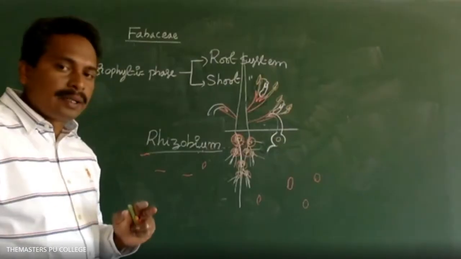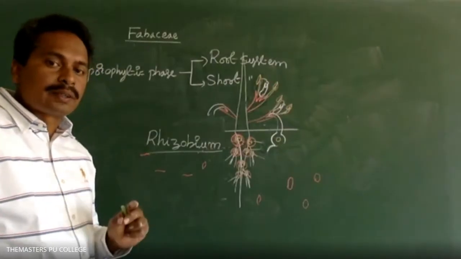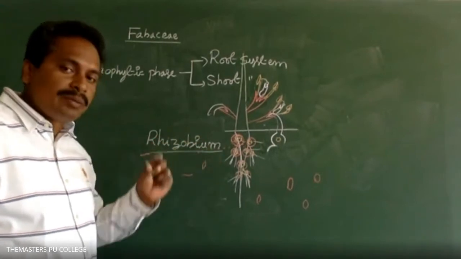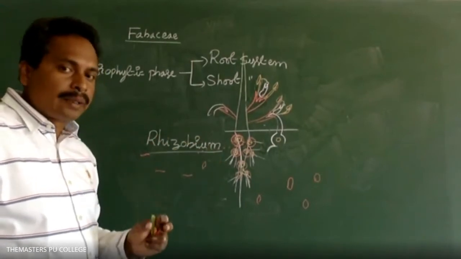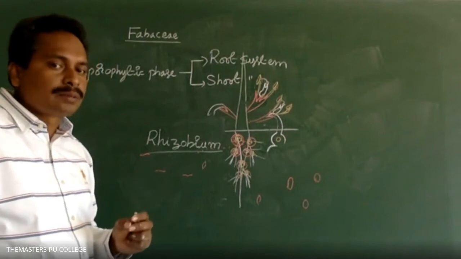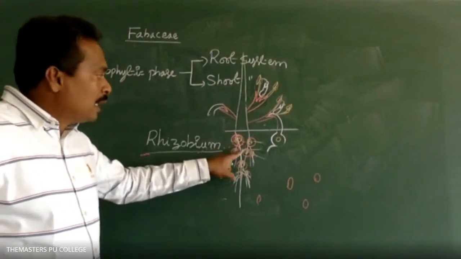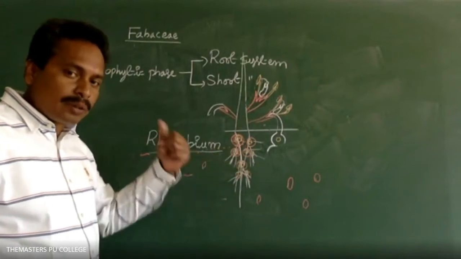Some of the bacteria are involved in nitrogen fixation. In leguminous plants, Fabaceae family, the Rhizobium bacteria enter the root system, later involved in formation of root nodules. So these root nodules are useful for nitrogen fixation. Is it clear? Yes, sir.